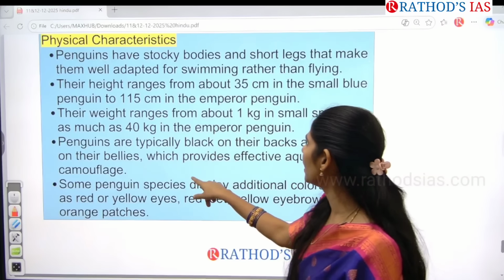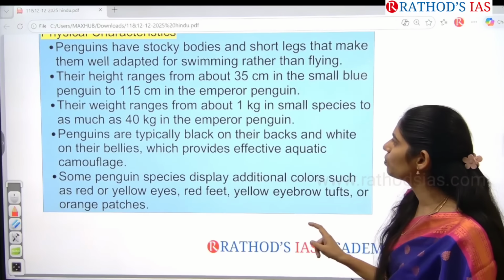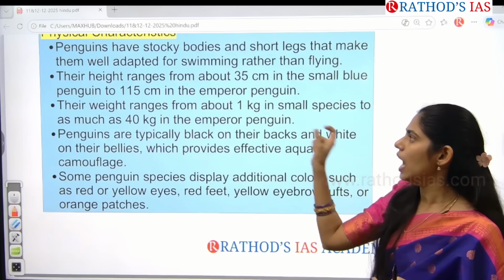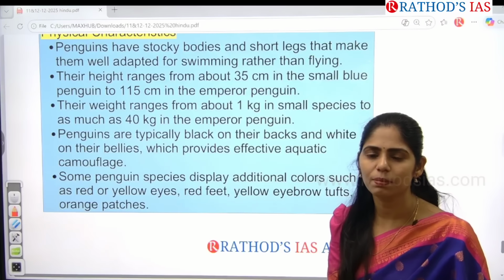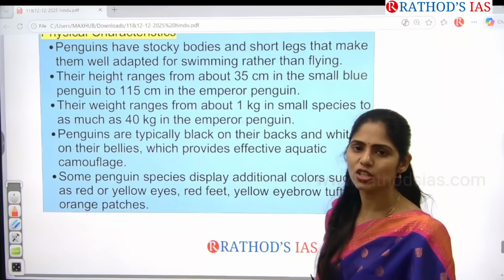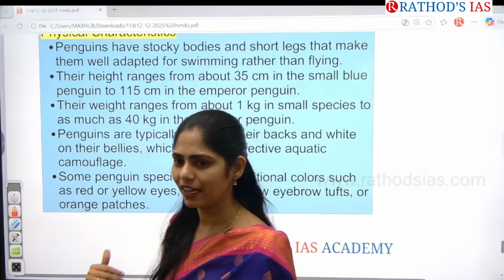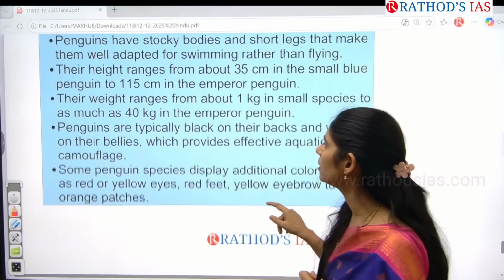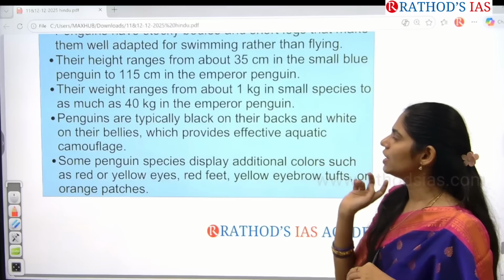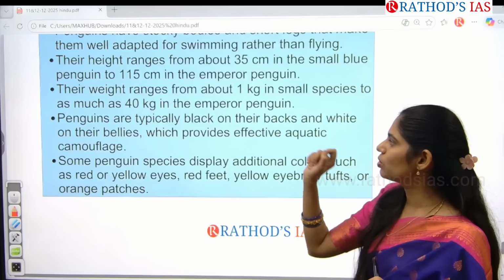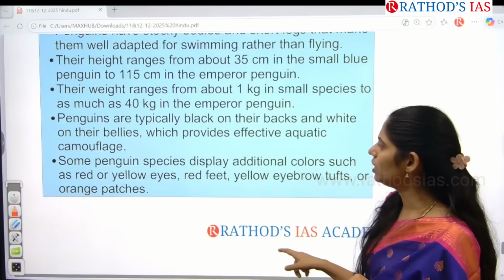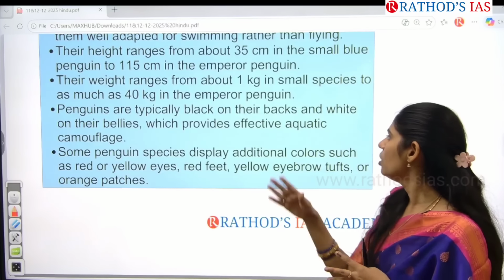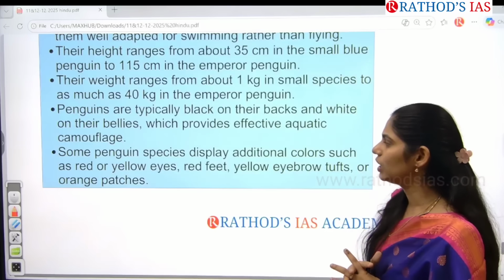Their height ranges from about 35 centimeters in the small blue penguin. And we commonly see the emperor penguin, seen in the Antarctica region, which has yellow, white and black colors. Can you imagine that? The emperor penguin is about 115 centimeters in height. Their weight ranges from 1 kg in small species to around 40 kgs in the emperor penguin. Penguins are typically black on their backs and white on their bellies, which provides effective aquatic plumage.